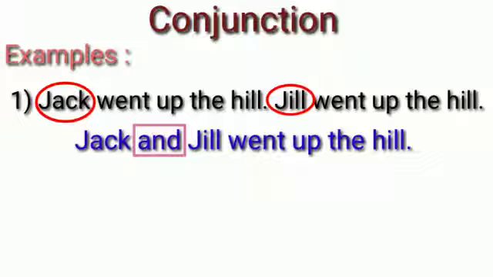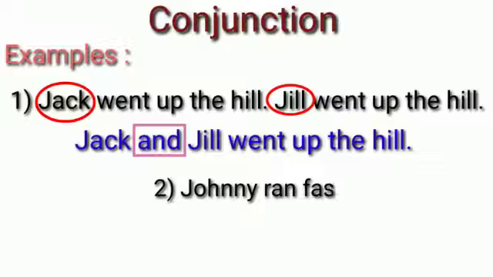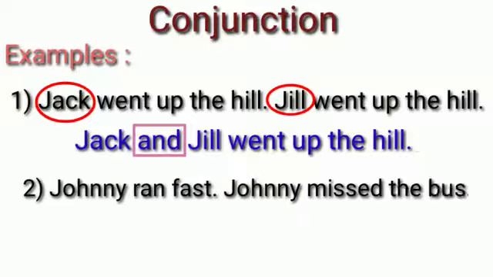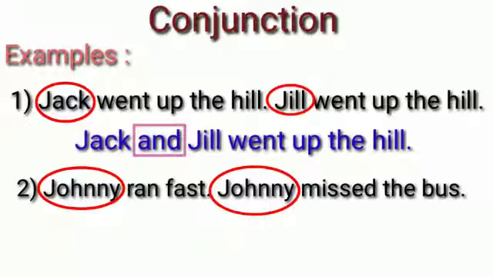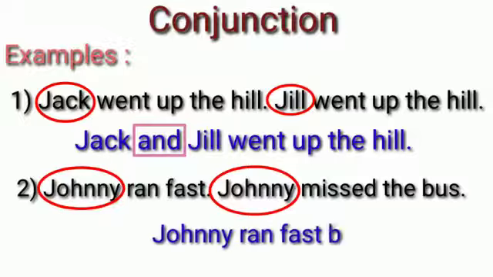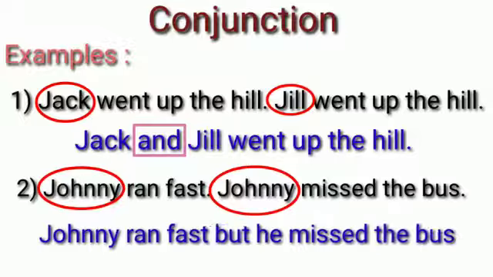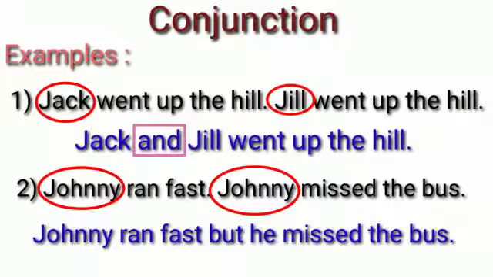Read this sentence. Johnny ran fast. Johnny missed the bus. In these two sentences, the same person Johnny performs two actions. Since it is the same person, we can combine these two sentences like this. Johnny ran fast, but he missed the bus. So, we have used the word but to combine the two sentences.